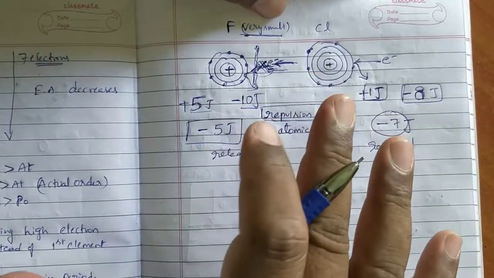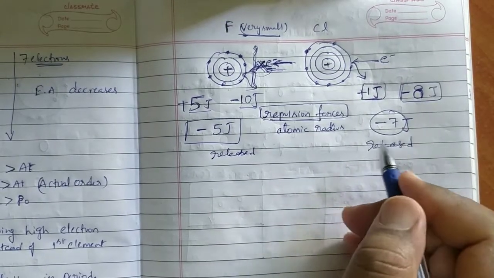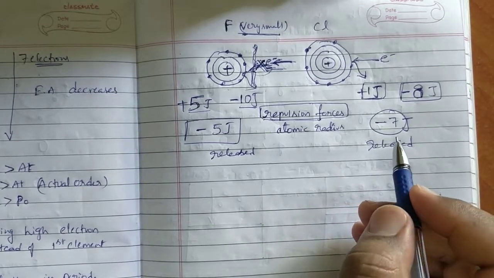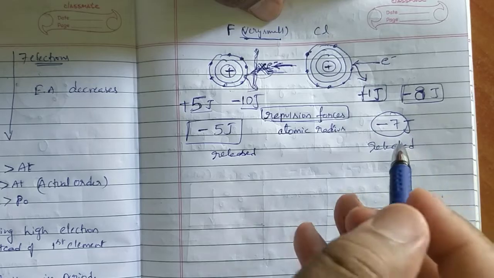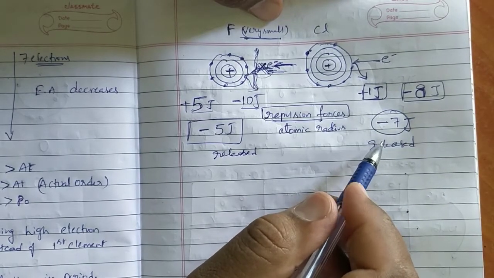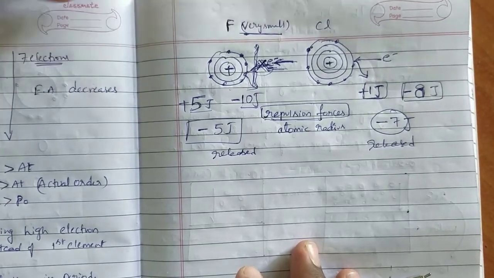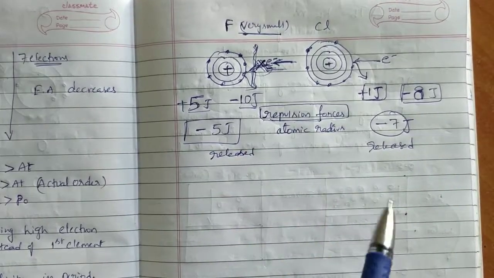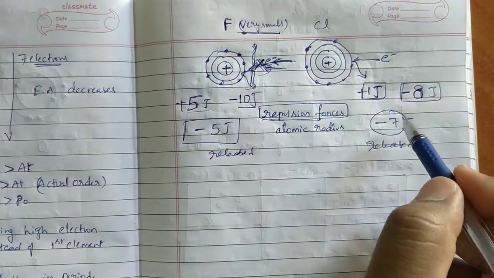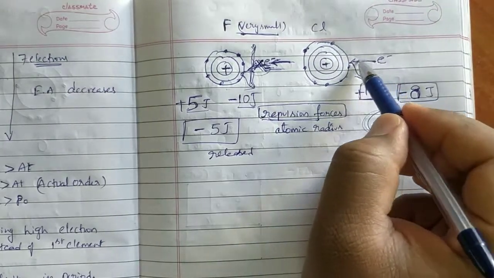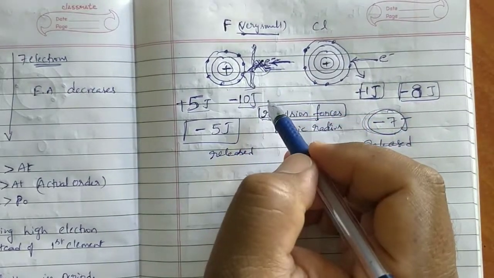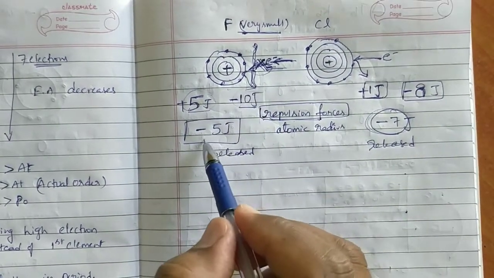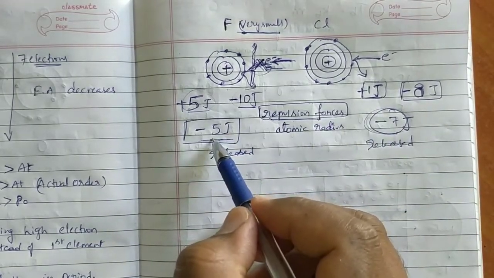In which condition is net amount of energy released high? For chlorine only. Is it correct or not? That's why chlorine has high electron affinity value when compared to fluorine. This is the reason. We are going to see net amount of energy only. Energy absorbed, energy released. Here also energy absorbed, energy released. Energy absorbed is greater, energy released is also greater, but net amount of energy is minus 5. 5 joules of energy is released.